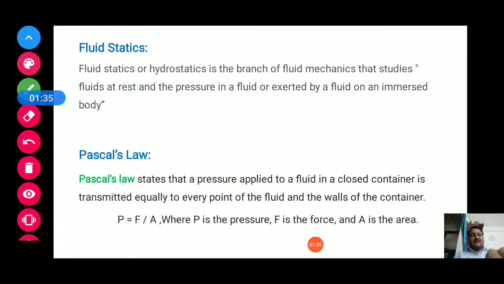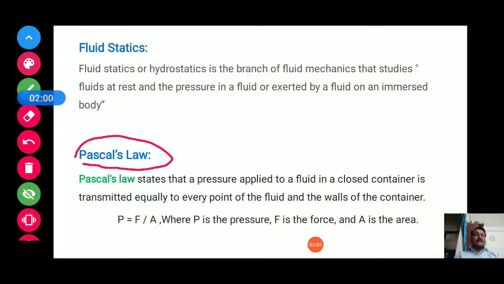The first principle is Pascal's law. You can state Pascal's law as: the pressure at every point is the same in all directions. So, when you are considering water or liquid at rest, the water will exert the same pressure in all the directions.